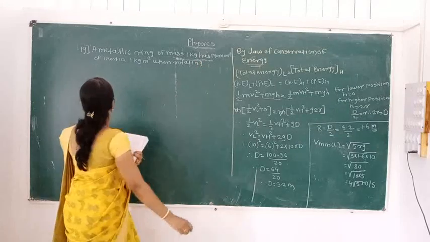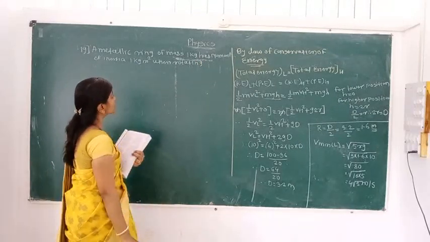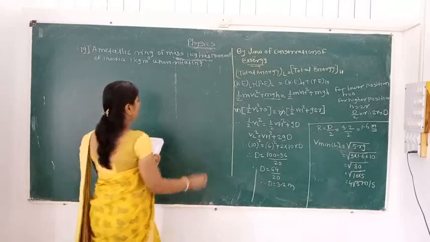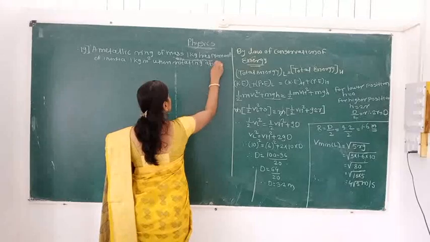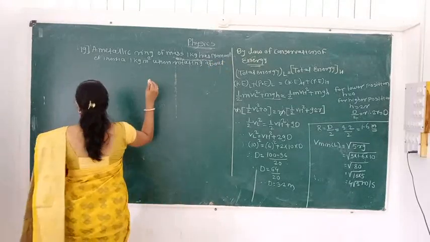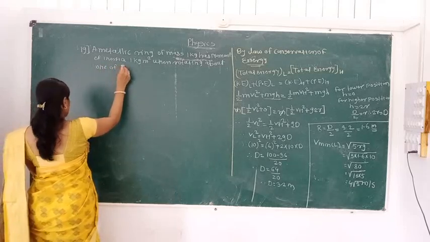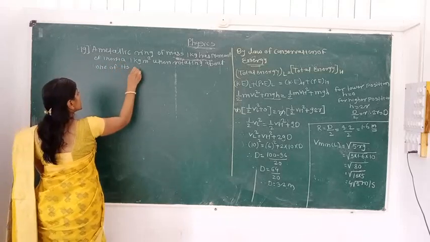Second example: a metallic ring of mass 1 kg has a moment of inertia 1 kg meter square when rotating about one of its diameters.